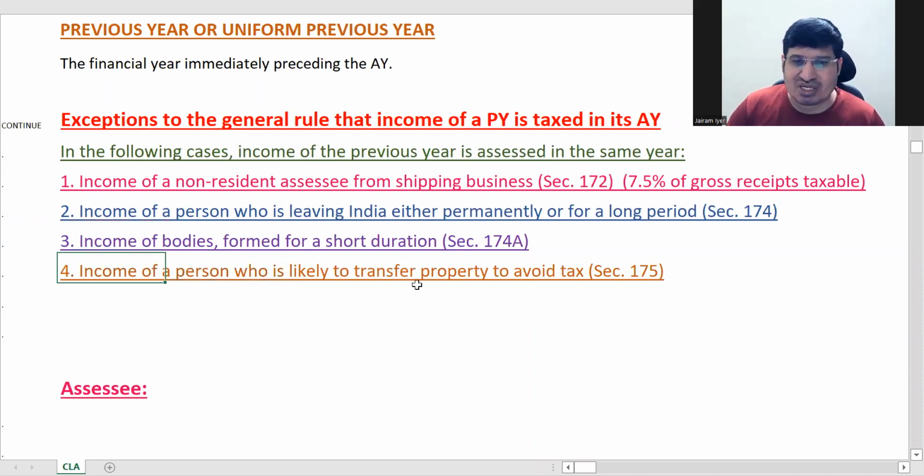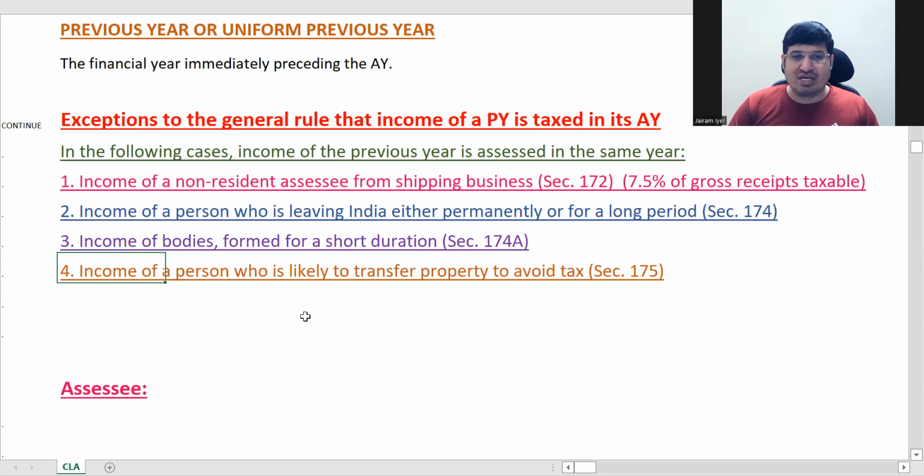Okay. Next is person likely to transfer property to avoid tax. Now this one is your department acts on a tip off. Tip off means what? You have got to know that okay, this person is going to do this thing to avoid tax. So he has some properties. He is going to transfer this and all. Okay, because he has received a legal opinion that if he does this, then he will not have to pay tax, whatever it is.